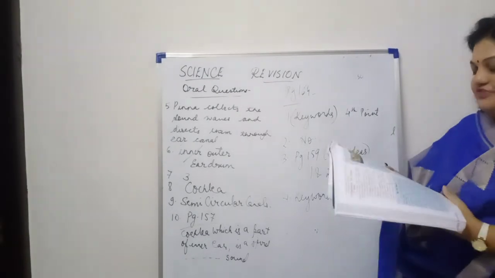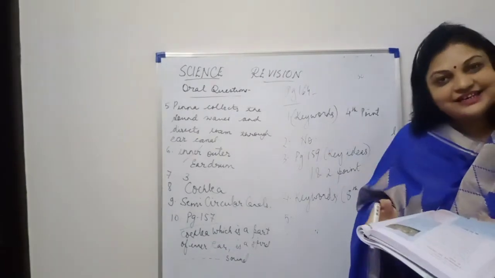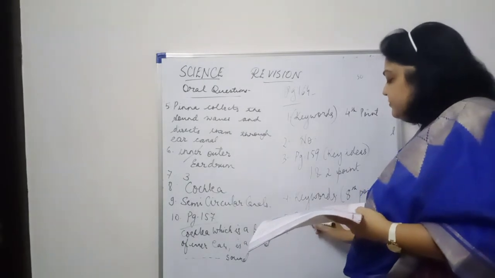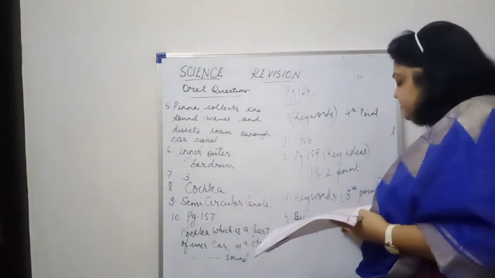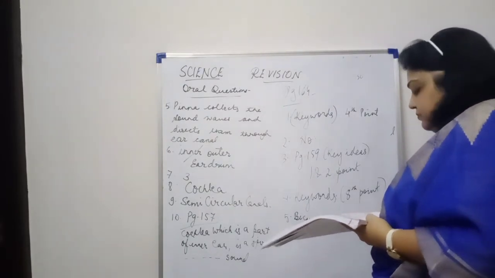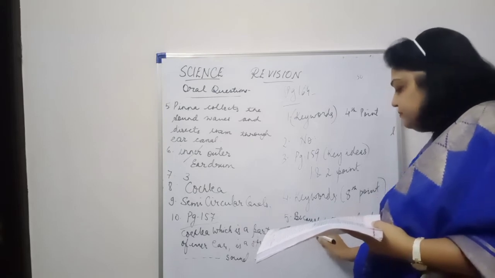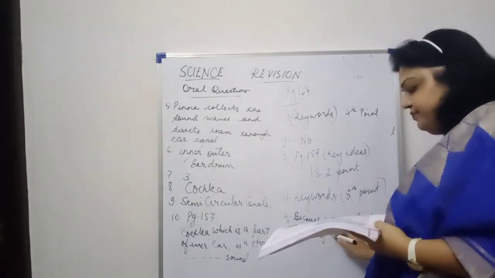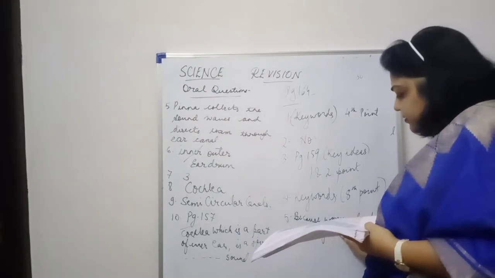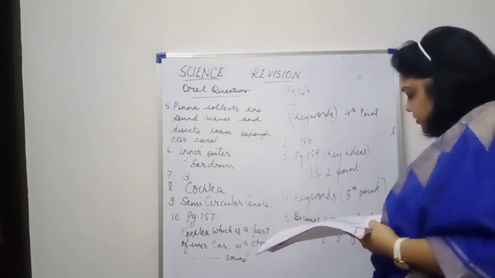Come to question number 5. Why do women have shrill sound as compared to man? This is because women produce sound of more frequency.